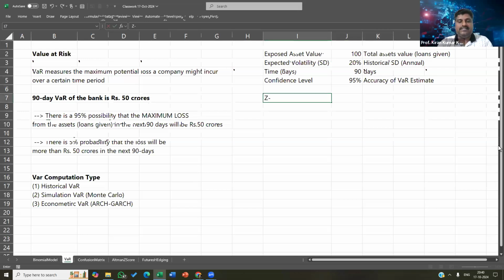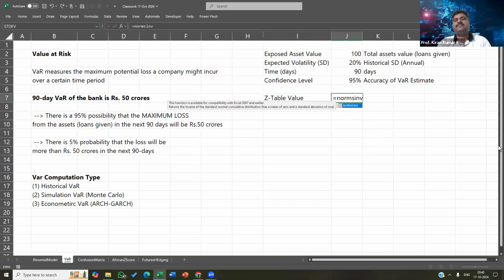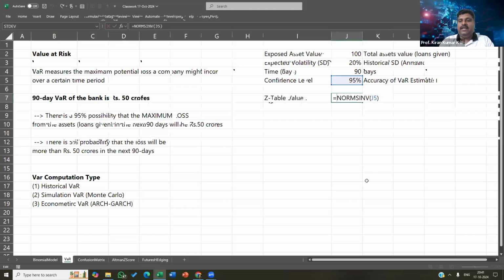Using this, I can find out, firstly, the Z table value. We can use NORM.S.INV, which is a function. What NORM.S.INV does is, if you give the probability, say I'm giving 95% probability, for 5% probability, what is the table value that I want to get? We will get it for 95%. Yes, 95%, 1.64. Now I'll put a minus value to this.